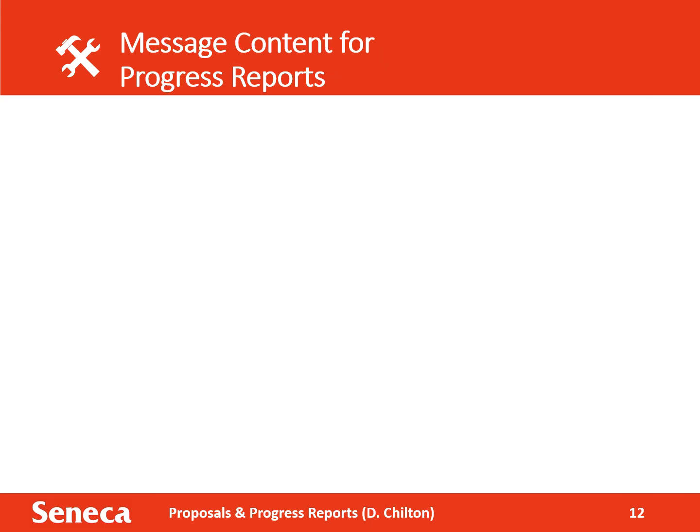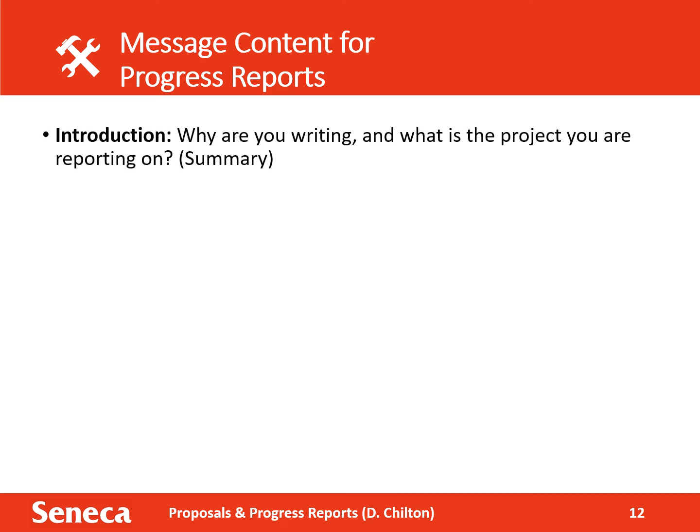Now let's take a look at some content options for progress reports. Where proposals propose to begin a new project, a progress report provides an overview of the status of an ongoing project. A progress report begins with an introduction that identifies why you are writing and what the project is. This is the summary section of the structure, as it explains the purpose of the document.